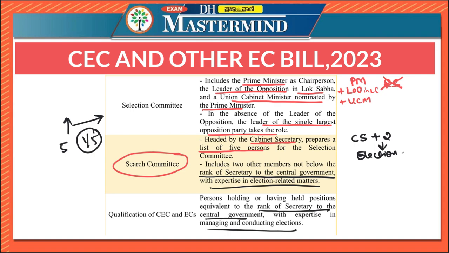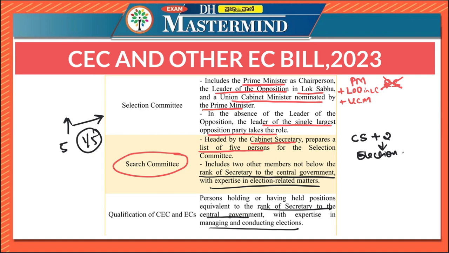To become one, the person should have held a position equivalent to the rank of Secretary to the central government and have expertise in managing and conducting elections. Also, there is one more very, very important point you have to remember: the selection committee need not appoint any person as CEC or EC from the list forwarded by the search committee. They can also select other persons as well. Please remember, this is a very important point.